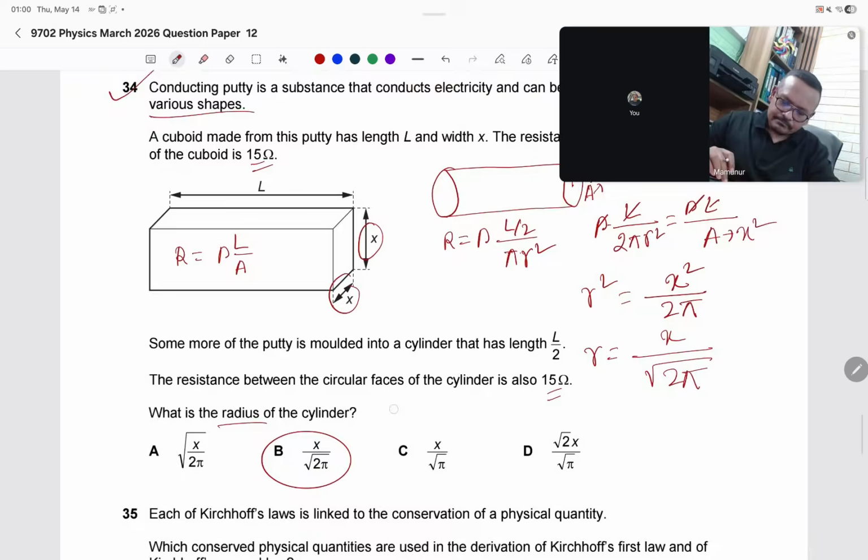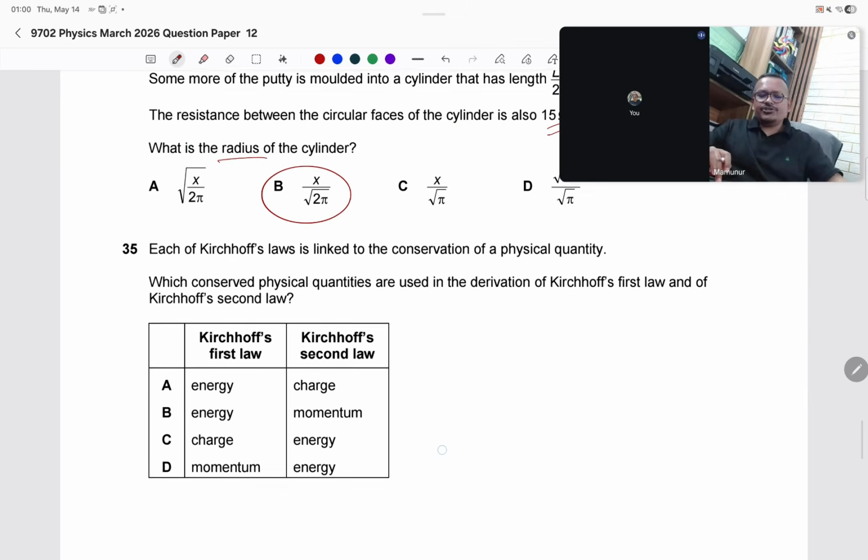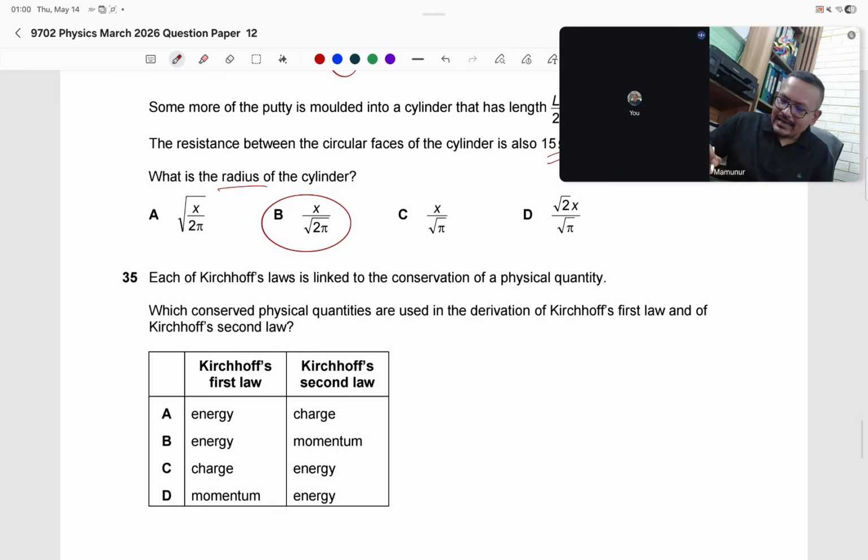34 done. 35. Each of Kirchhoff's laws is linked to the conservation of a physical quantity. Kirchhoff's first law means conservation of charge, and Kirchhoff's second law is conservation of energy. First law, conservation of charge. Second law, conservation of energy. The answer is C.